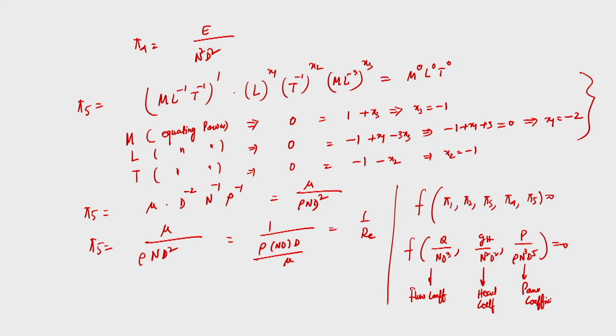So, these 3 coefficients: flow coefficient, head coefficient, power coefficient. If we carry out a test in a model machine, obtain these 3 coefficients and plot a graph, that graph can be used to predict the performance of machines of the homologous series. This is very important. Now, as I said, we will slowly move to obtain the affinity laws. What are affinity laws?